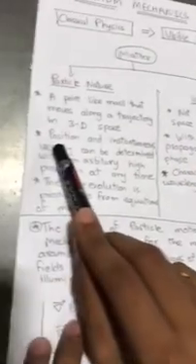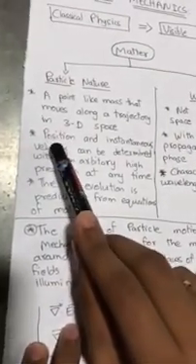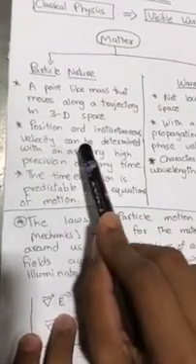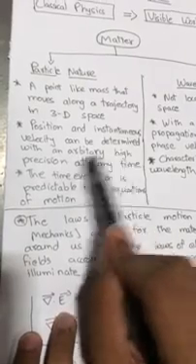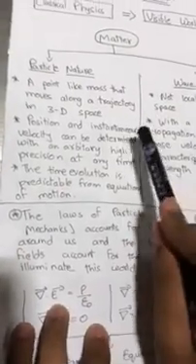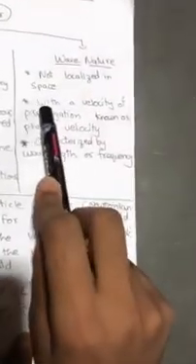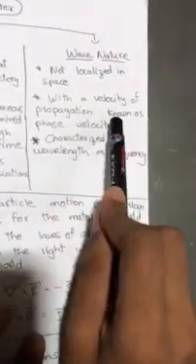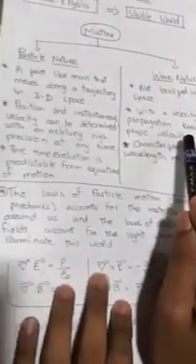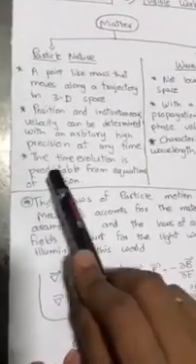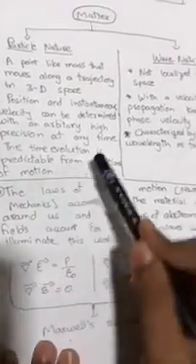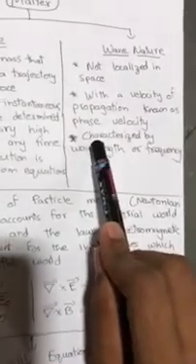In particle nature, position and instantaneous velocities can be determined with arbitrarily high precision at any time, whereas in wave nature, it has a velocity of propagation known as phase velocity. In particle nature, the time evolution is predictable from the equation of motion, whereas waves are characterized